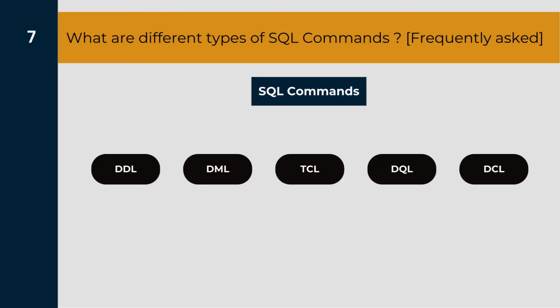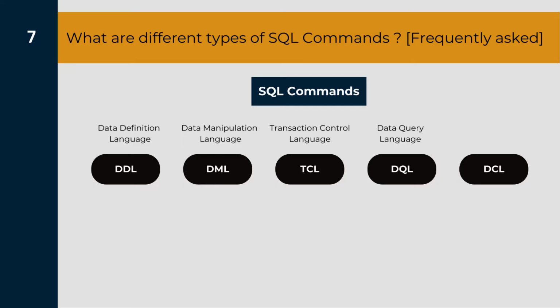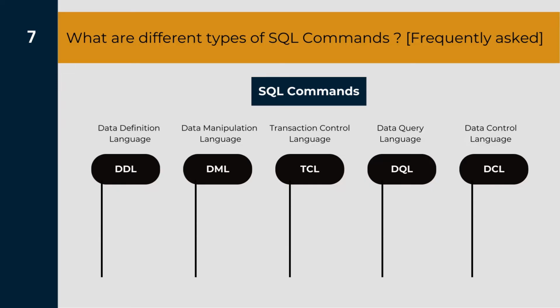So DDL stands for data definition language, DML stands for data manipulation language, TCL stands for transaction control language, DQL stands for data query language, and DCL stands for data control language commands. Now let us see some examples of SQL commands that fall into each of these categories in order to understand it better. So for data definition language, we have create, drop, truncate, and alter commands, which are actually used to create or change the structure of a particular table.